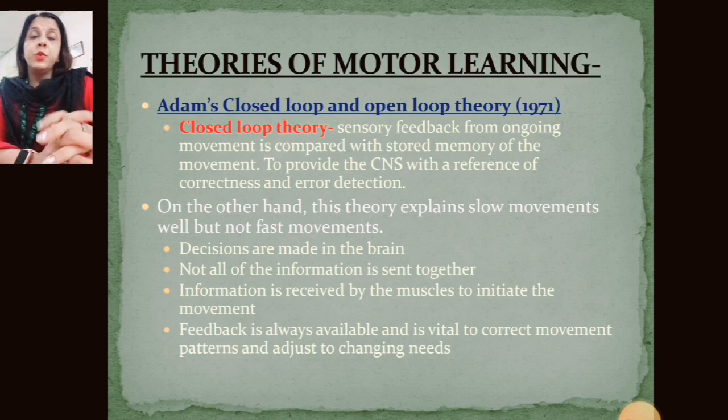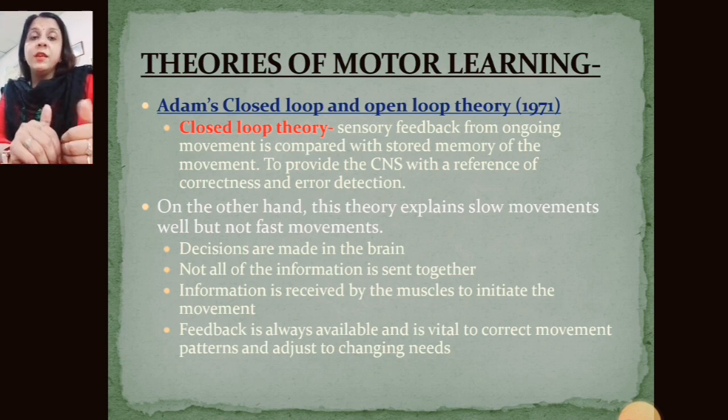Adams closed loop theory, as the name suggests, is a closed loop in which sensory feedback as well as motor feedback works. Sensory feedback from the ongoing movement is compared with the stored memory of the movement, some movement pattern known as the engrams that are already stored in our brain. For that purpose, we provide the central nervous system with a reference of correctness and error detection.